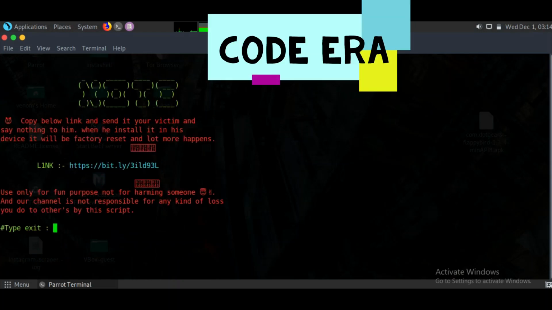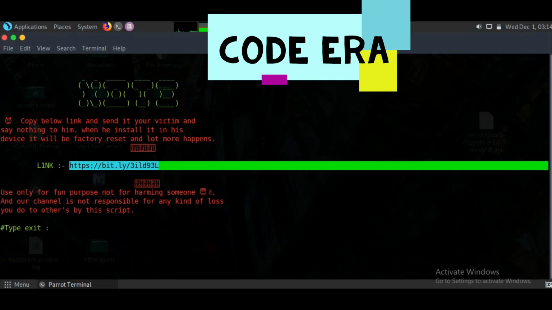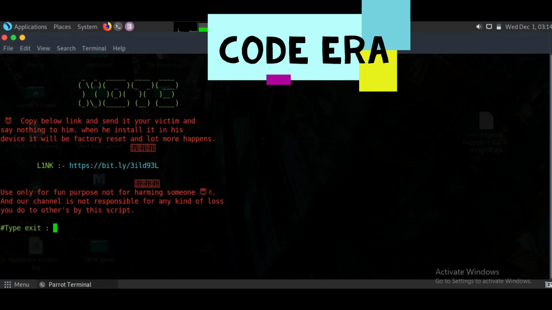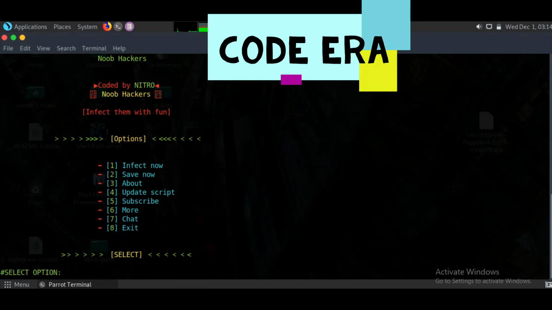Now we have to select the first option to generate the link. And as you can see, we got this link. Now send this link to your victim, and when he will install it in his device, it will get reset and a lot more happens.